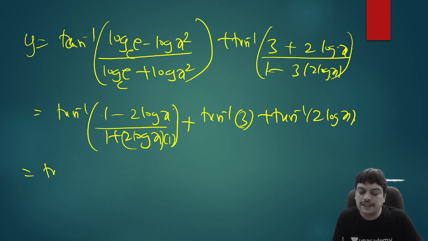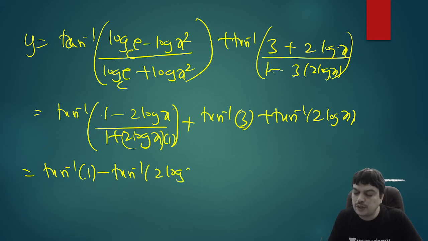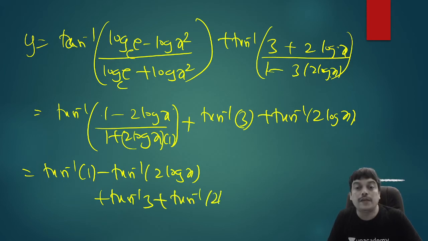So you can split this as tan inverse x minus tan inverse y. So tan inverse 1 minus tan inverse 2 log x. And the rest of the two terms you write as it is, that is plus tan inverse 3 plus tan inverse 2 log x. So once you write this, you can see there is a similar term, one with minus, the other with plus, they will cancel out. And you'll be left with a constant. Tan inverse 1 plus tan inverse 3 is some constant.